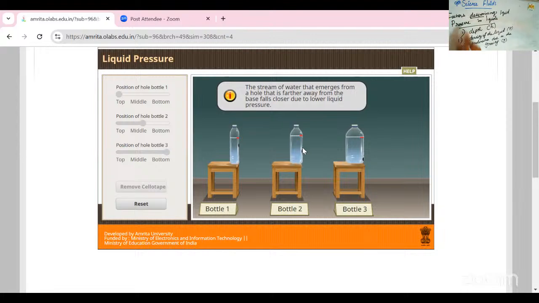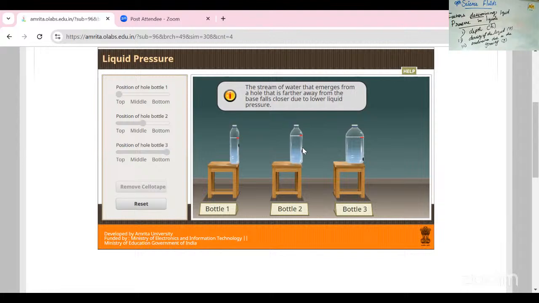What is the topic? Factors determining the pressure in a liquid. What are the factors? Depth, density, and the third one is acceleration. So the pressure varies as the depth increases, but it is the same at a particular depth, independent of the direction. So this concept is identified.